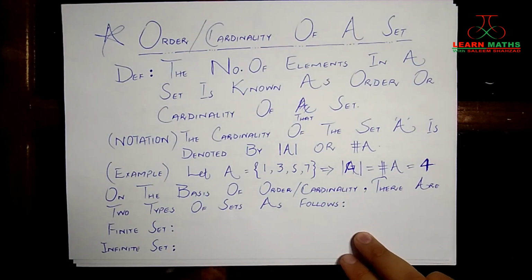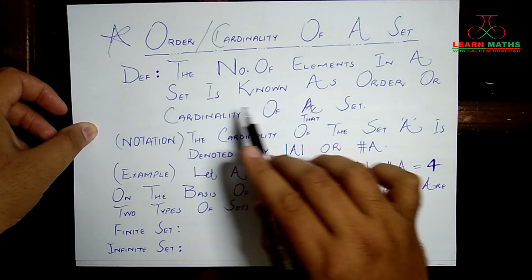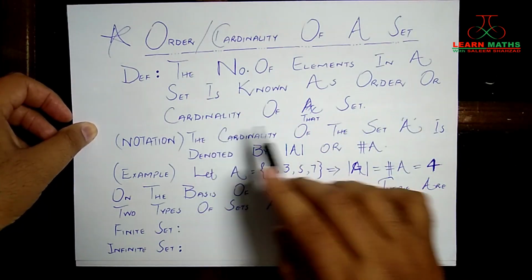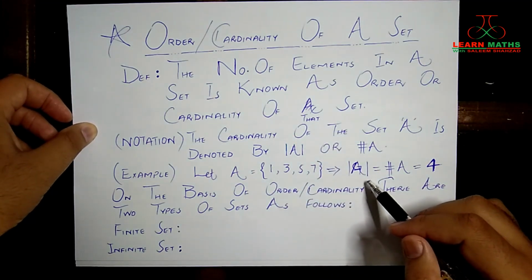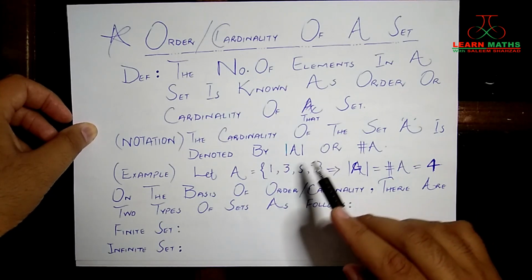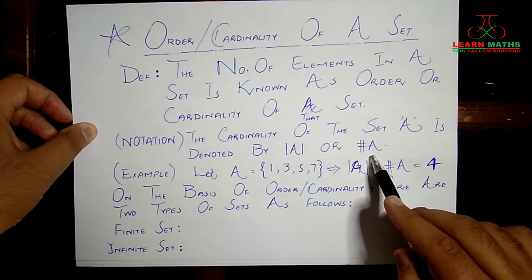Then we are going to talk about the order or cardinality of a set. Okay, so the number of elements in a set is known as the order or cardinality of that set. The notation for this is either you can use this notation or this notation, both are the same.